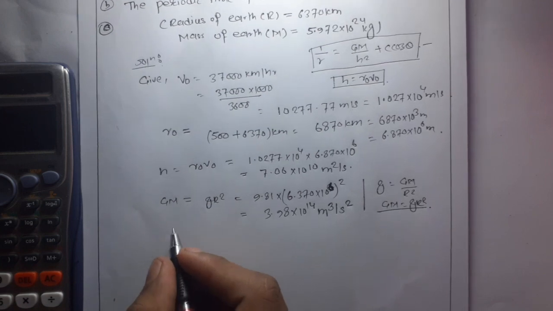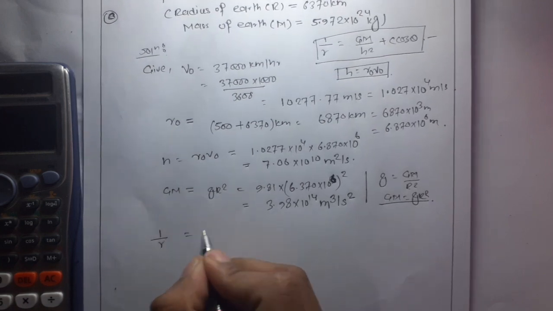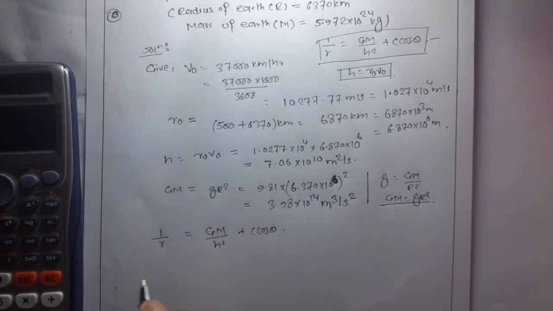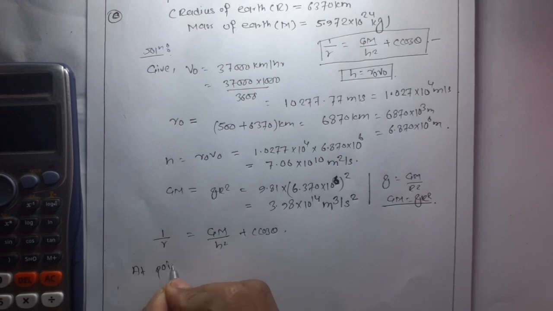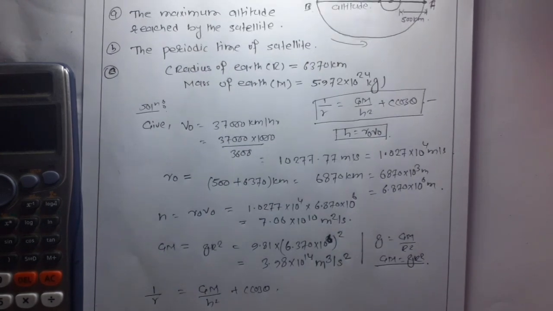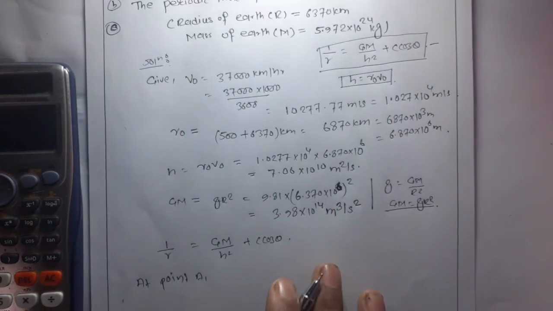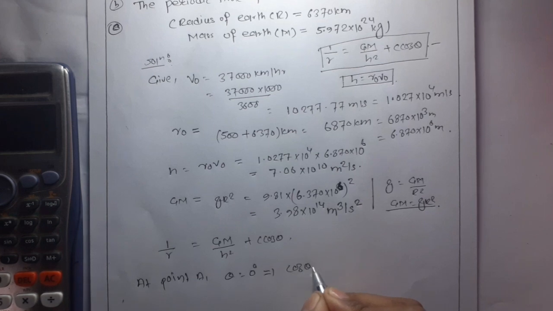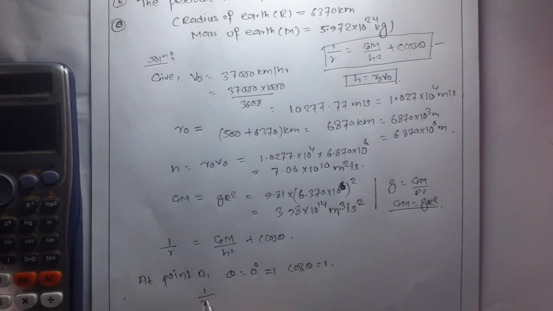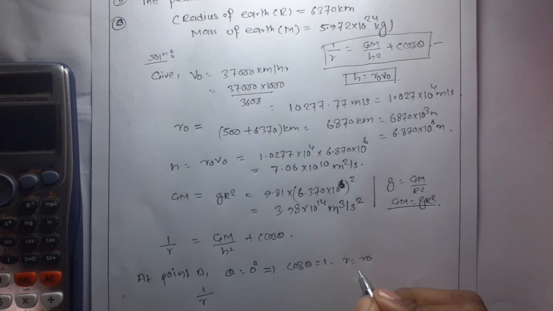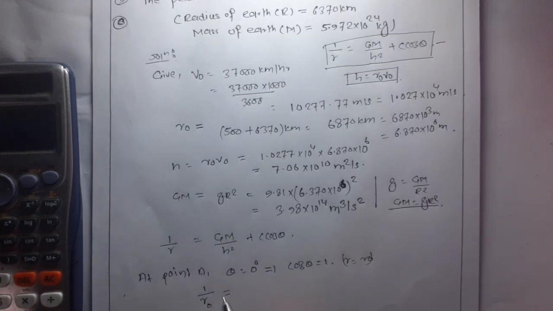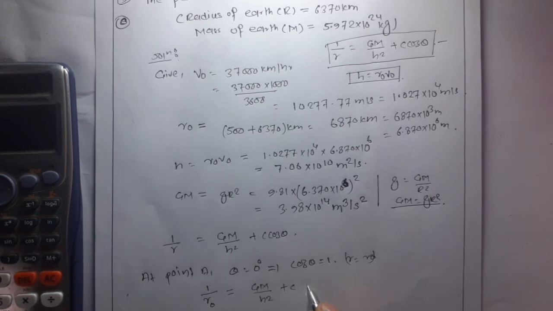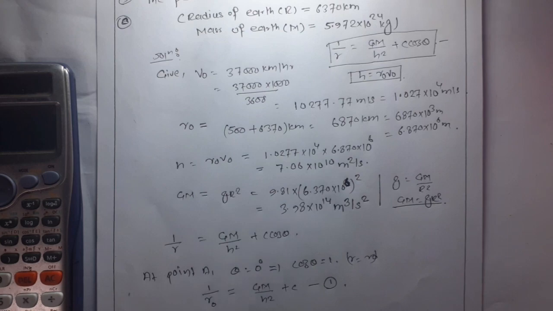Now we have 1 by r is equal to GM by h square plus c cos theta. So at point A, theta is equal to 0 degree. So this implies cos theta is equal to 1. So 1 by r is, and r is r naught. So 1 by r naught is equal to GM by h square plus c. So this is equation number 1.